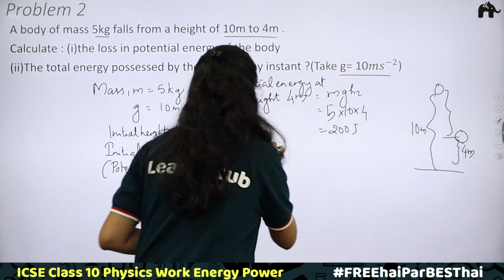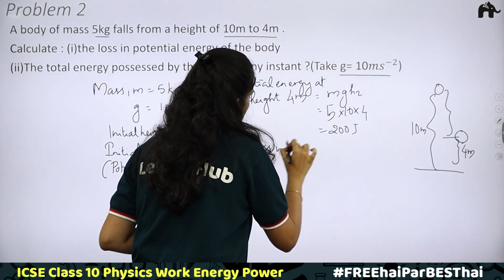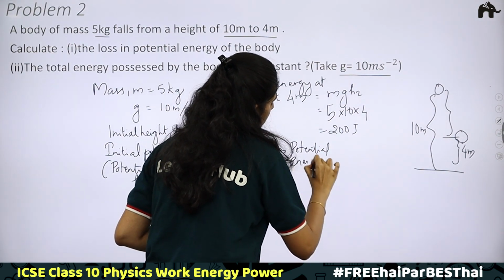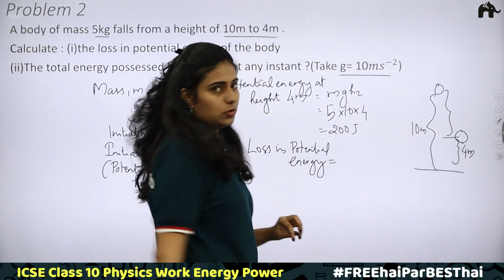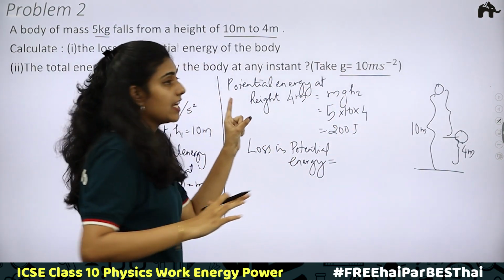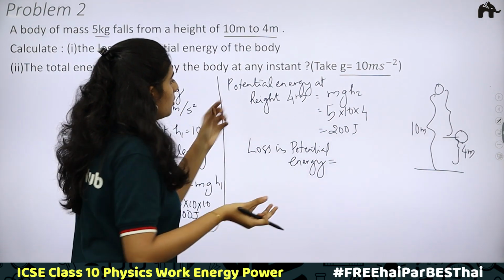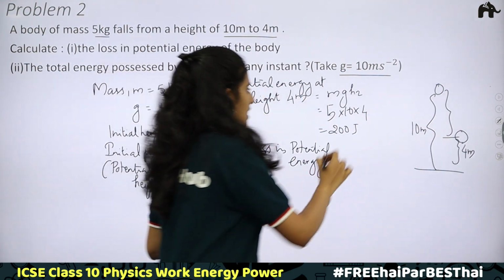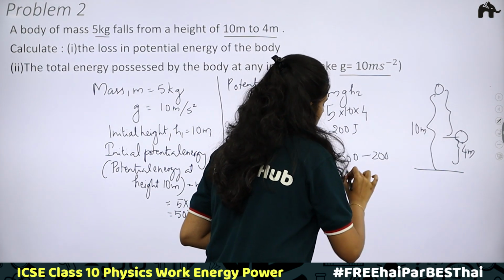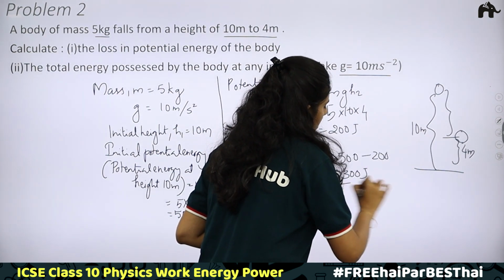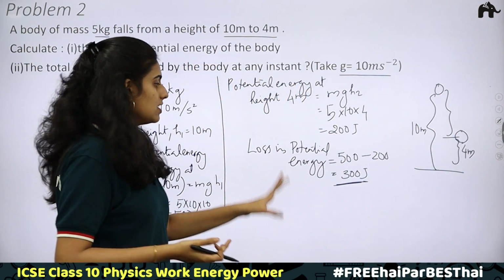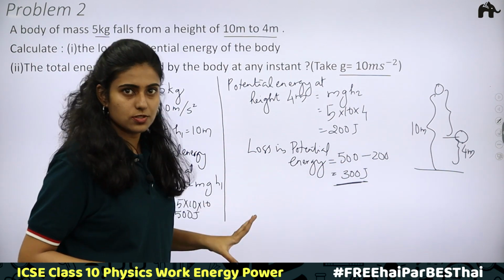200 joules. Therefore, the loss in potential energy is equal to initial potential energy, that is the potential energy at height 10 meter, minus the potential energy at height 4 meters. That is 500 minus 200 equal to 300 joules. 300 joules is the loss in potential energy. Clear? Loss in potential energy is equal to 300 joules.